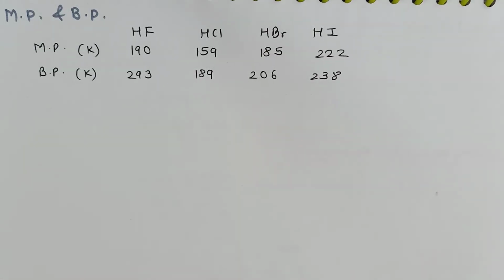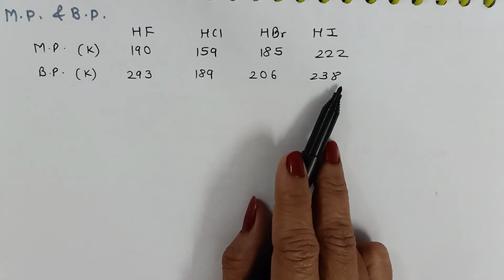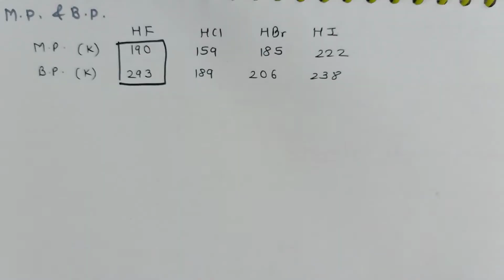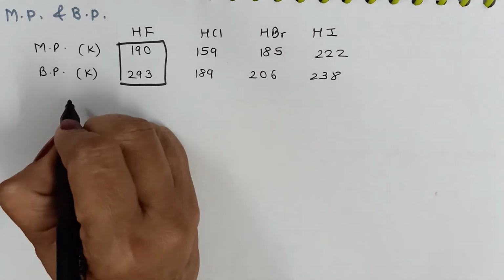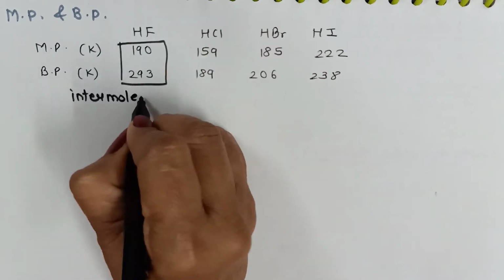Let us have a glance at the melting points and boiling points of hydrogen halides. Now when we look at these values, we find that the melting point and boiling point of hydrogen fluoride is the highest one. Reason? Just now we have seen it is because of the presence of intermolecular hydrogen bonding.